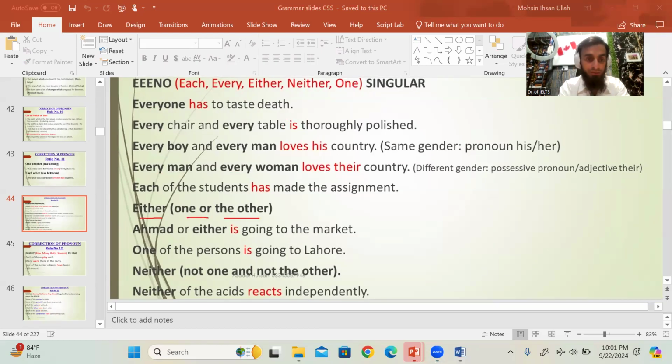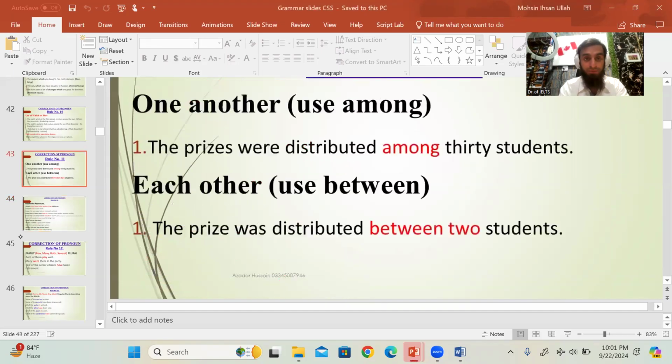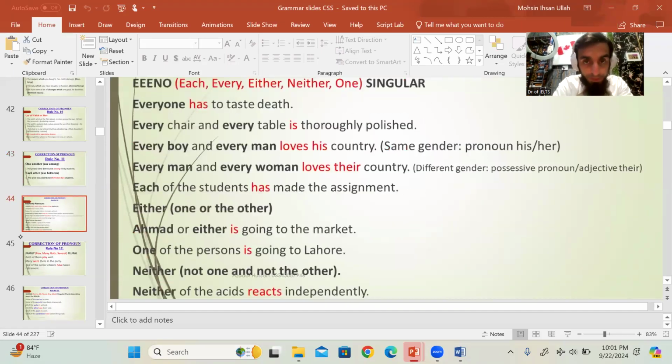Either one or the other, right? One of the persons. Now after of we use a plural noun, but is going. Neither means not only and not the other, right? This is the meaning: not only and not the other. If you use a noun, neither of the acids reacts. This is a singular verb, right? Because s is added with the verb, so it is singular. With all of these 5 above, we use singular verbs, right?